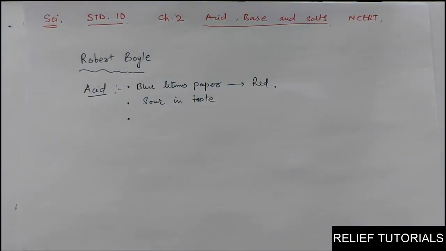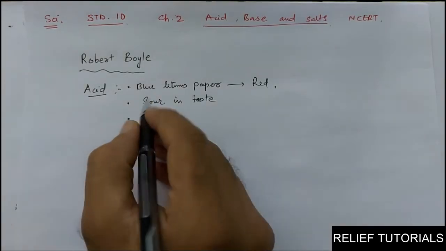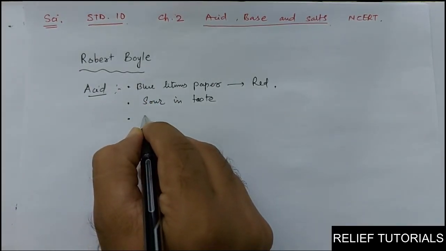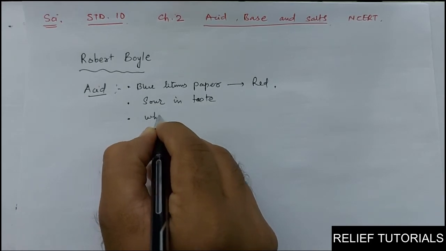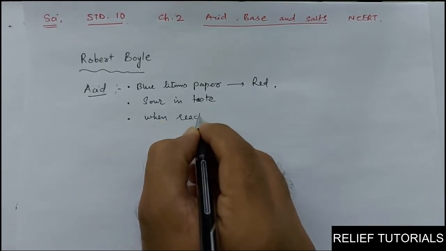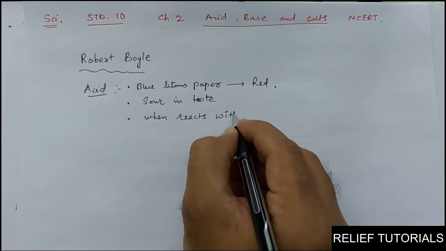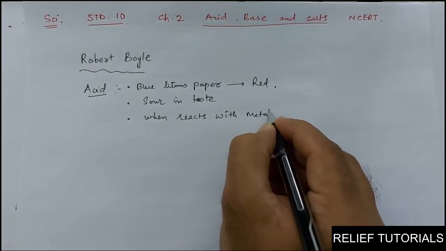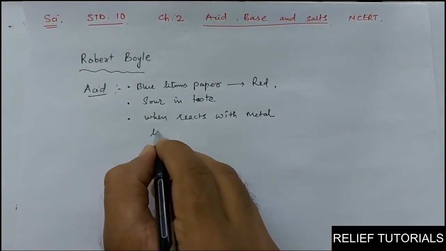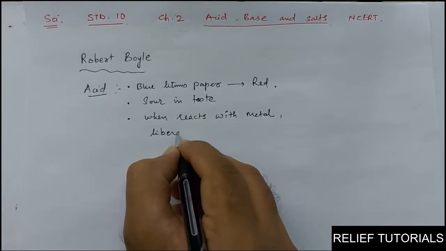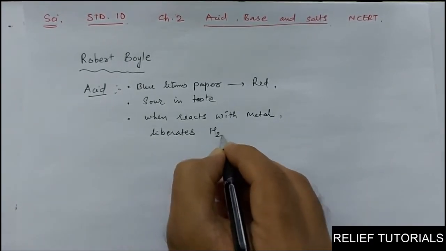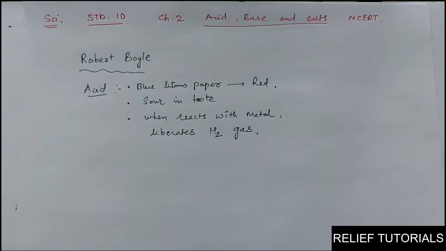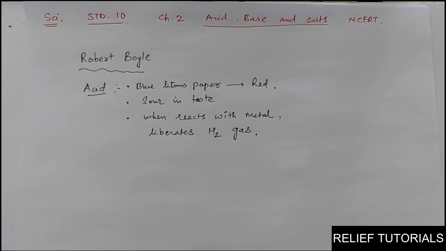And one more important thing he told, that acid, when it reacts with metal, liberates hydrogen gas. This is the definition according to Robert Boyle about acid.